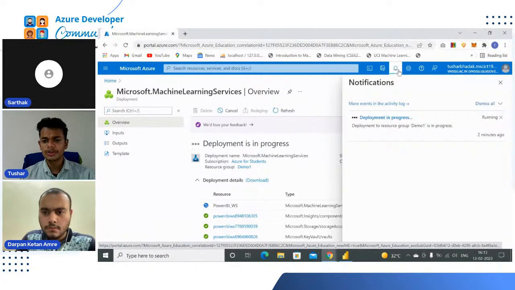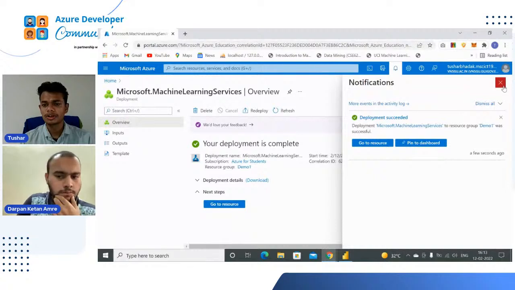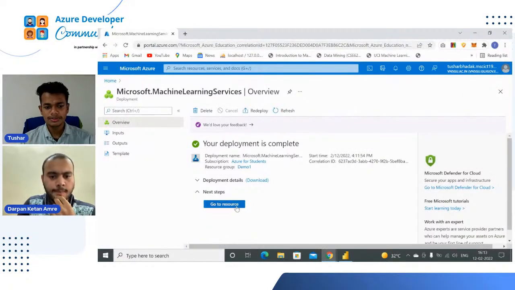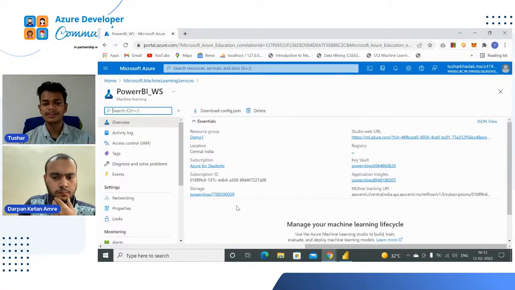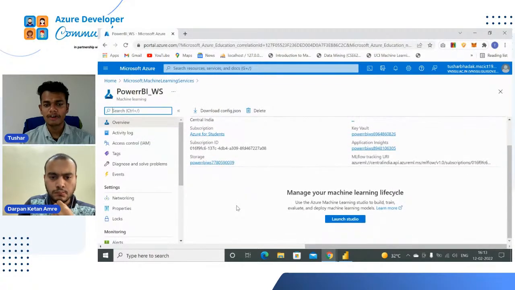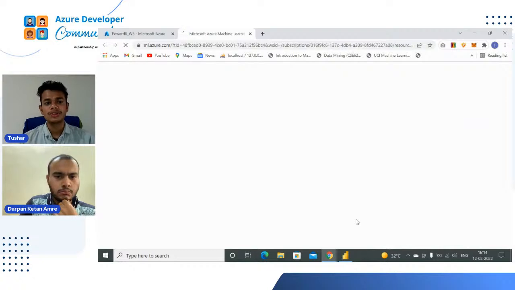So in the notification bar, you can see that our deployment is in progress. Okay, so our deployment is done. Now you have to click on the Go to resource button. Just after clicking it, you will see a dashboard. After scrolling down, you will see Manage your machine learning, and here is the Launch Studio button. So just click on Launch Studio. Now our Microsoft Azure Machine Learning Studio is open.